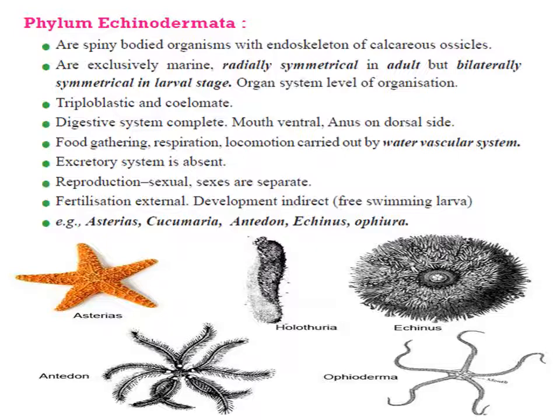The digestive system is complete with the ventral mouth and dorsal anus. There is a water vascular system which helps in locomotion, food capturing, transportation and respiration. Excretory system is totally absent in these organisms. Animals are unisexual. External fertilization is there. Development is indirect. Examples are Asterias, that is the scientific name of starfish, Antedon, Ophiura, Echinus, etc.